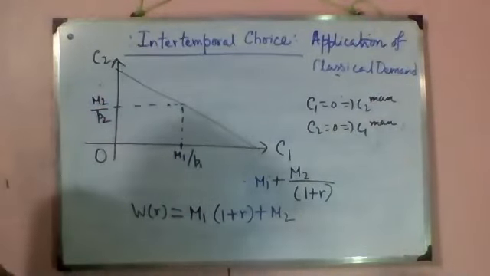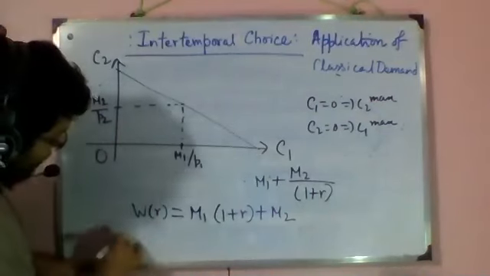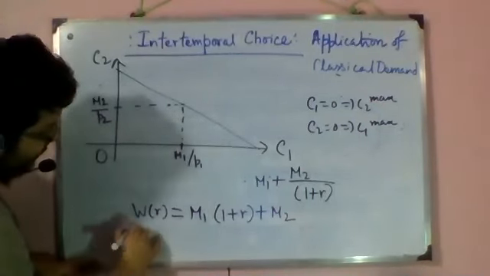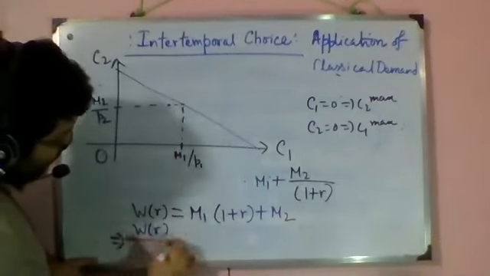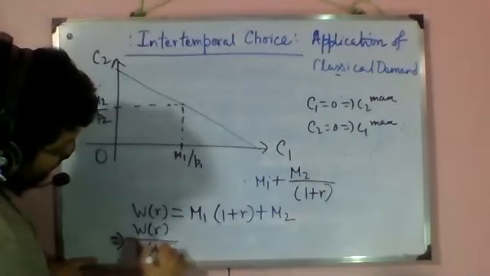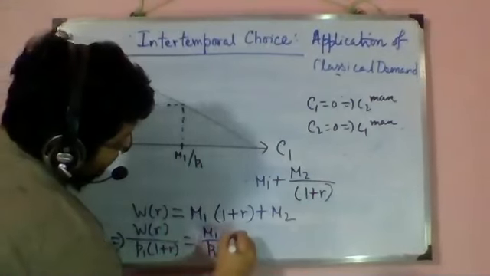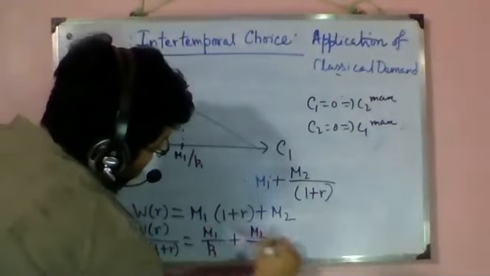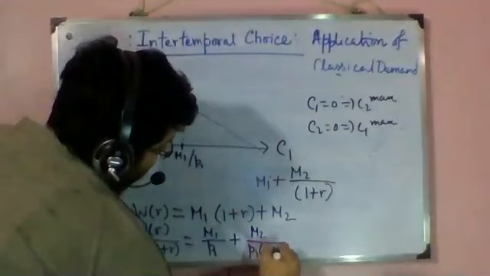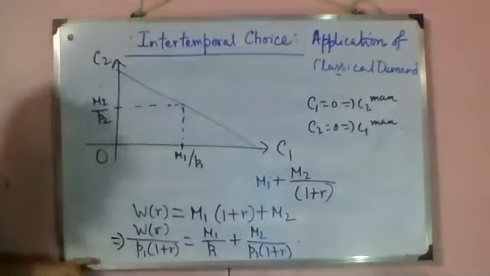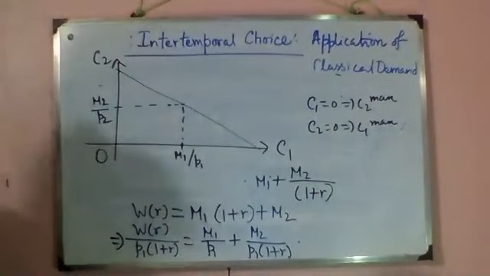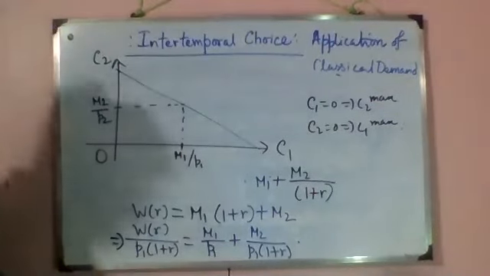Now, if I divide it by P1 into 1 plus R, I will get M1 by P1 plus M2 by P1 into 1 plus R. So what is this?